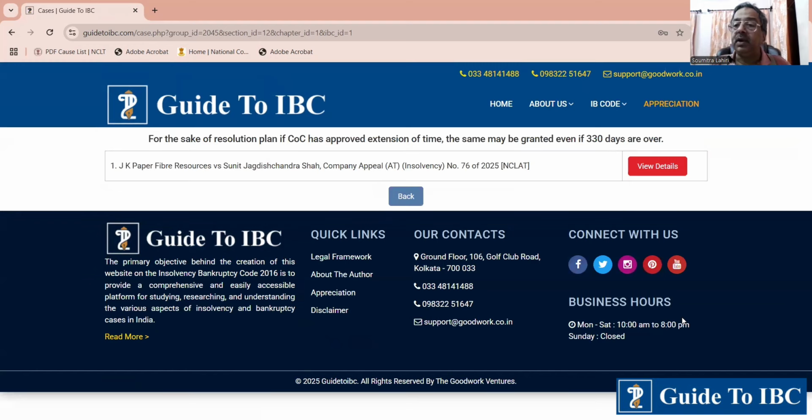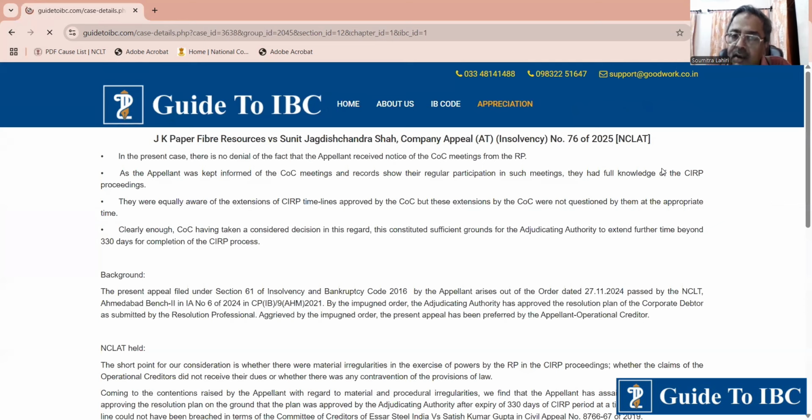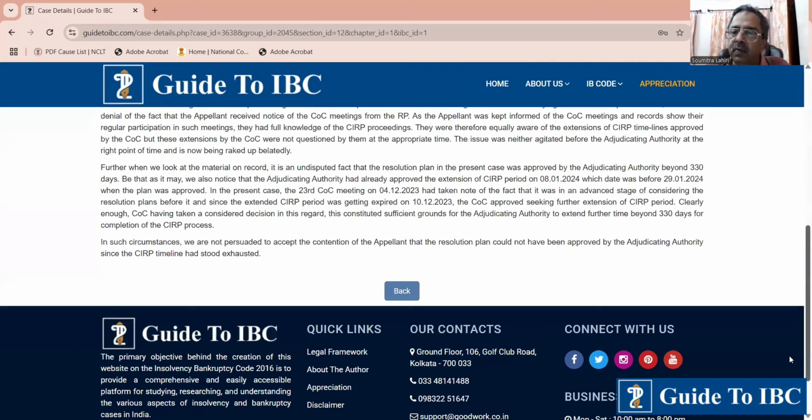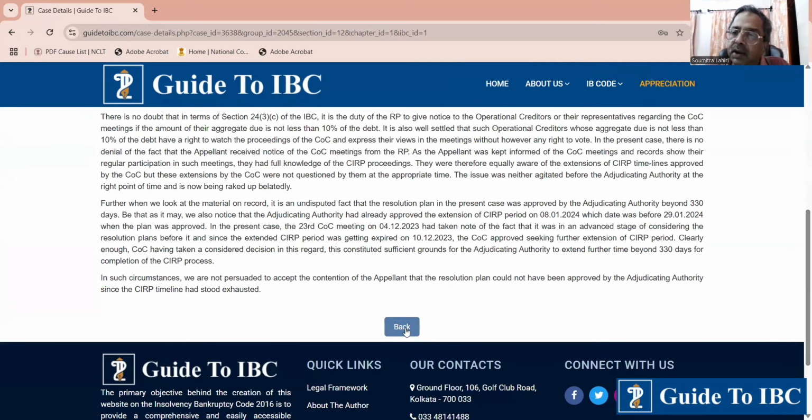We know that in insolvency, the resolution plan is the goal. Revival of the company is the main objective of the Insolvency and Bankruptcy Code. So maybe until the COC approved extension of the CIRP period, the NCLT could not take it up. In such a case, since the COC had passed the resolution, it is to be considered that there are ample grounds for resolution, even if 330 days are over. So it should be considered to have been given.